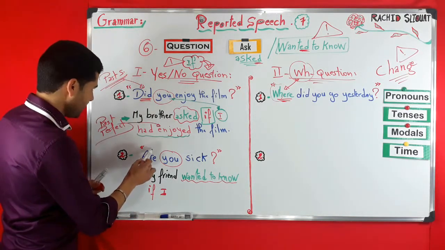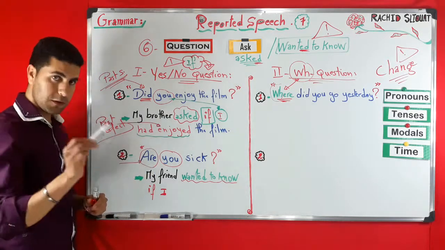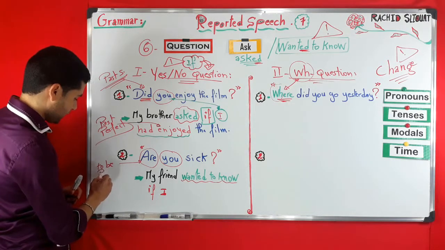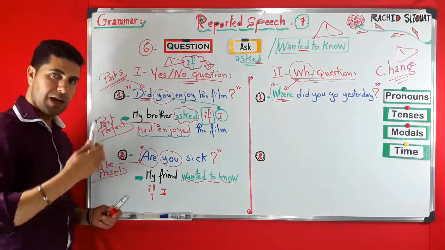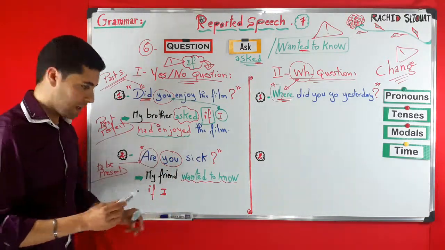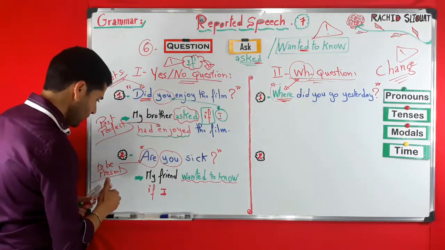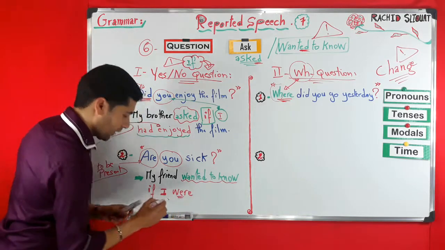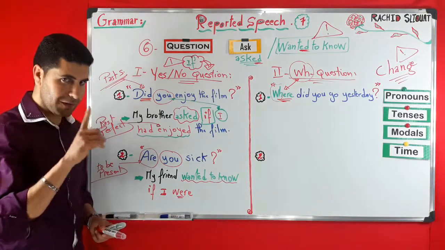The verb, as you can see, we have the verb are. And this is actually the verb to be in present. In the reported speech, present becomes past. So we need the verb to be in the past. If I were. Okay, so this is very essential to remember. If I were, not if I was.